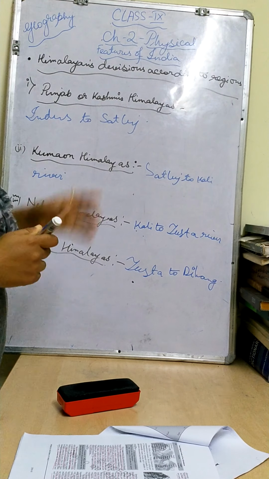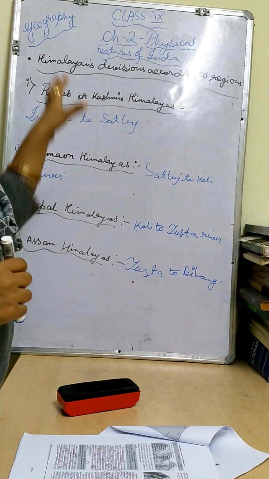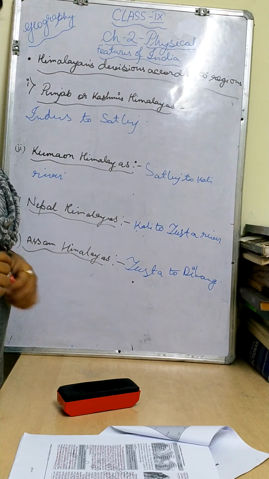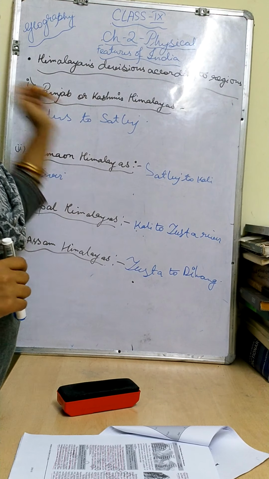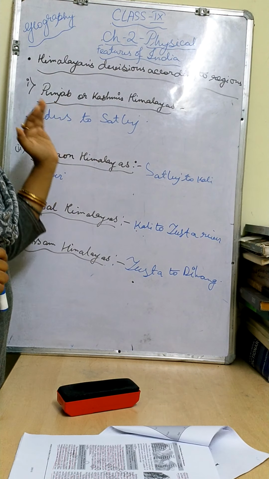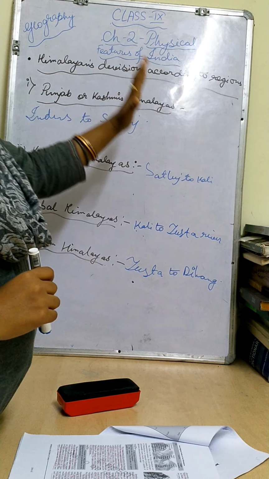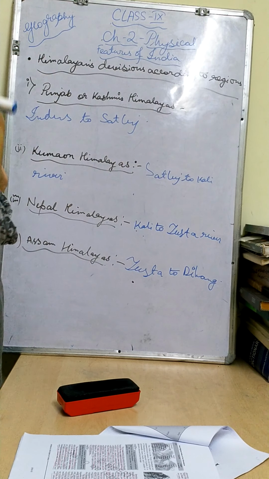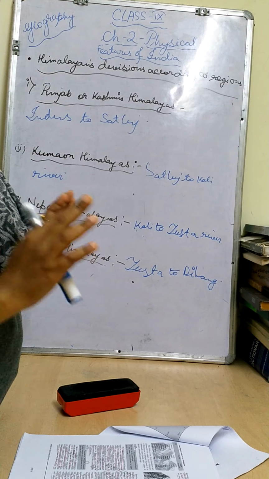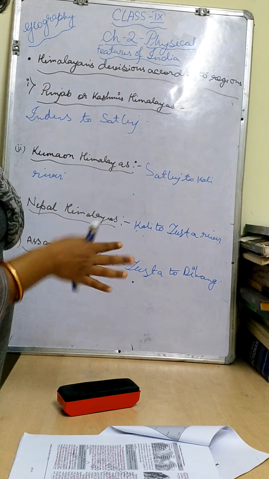The first division is the Punjab Himalaya or Kashmir Himalaya. Why am I telling you this? Because some parts of Punjab and some parts of Kashmir are included there. From the Indus river to the Satluj river, that much portion comes under the Punjab or Kashmir Himalaya. According to the region, it has been named this way. It can be Punjab, it can be Kashmir also. Both are correct options.